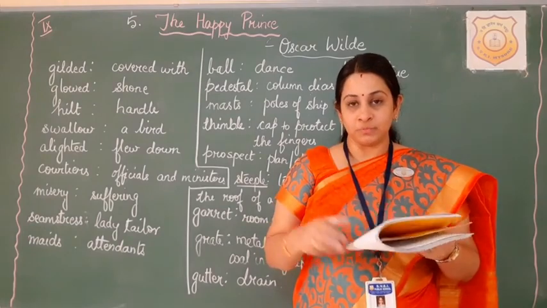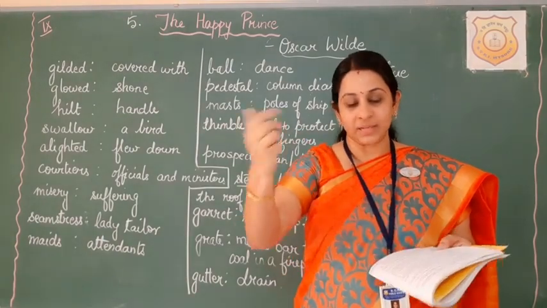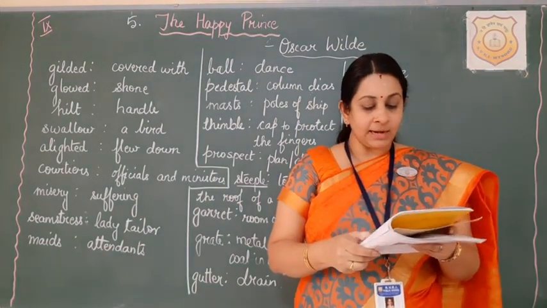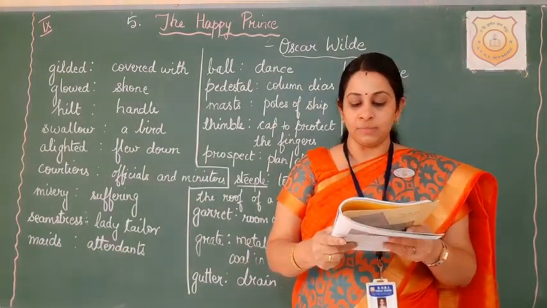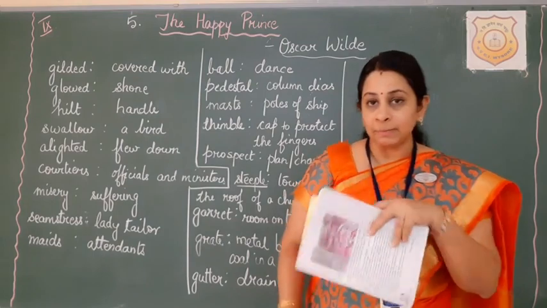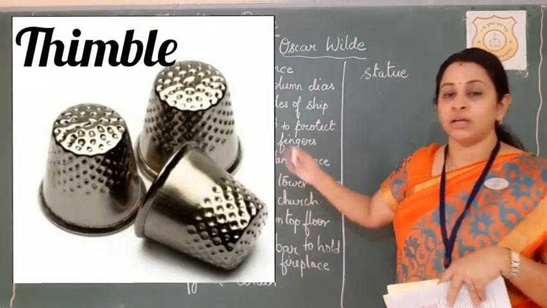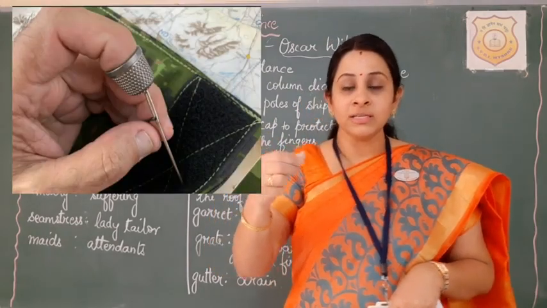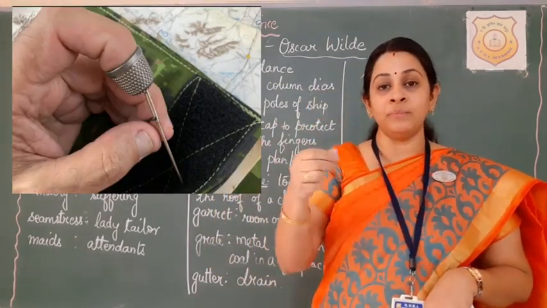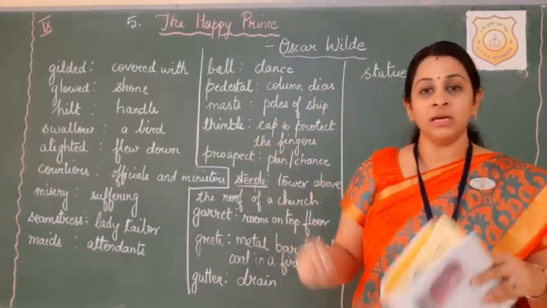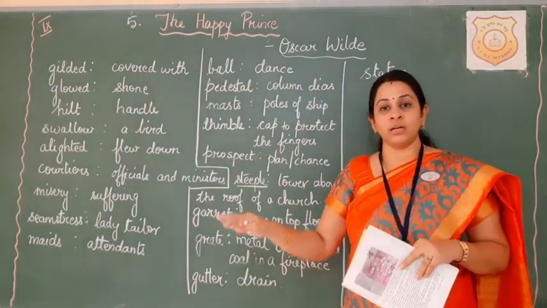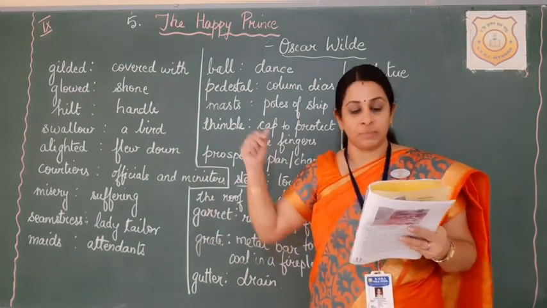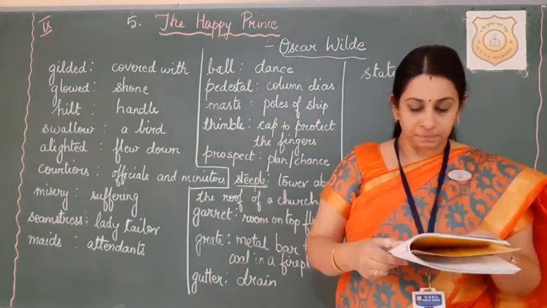In he hopped means the bird jumped inside. In he hopped. He jumped inside and laid the great ruby on the table beside the woman's thimble. Thimble word I have written here. So she would wear a small cap kind of thing on her fingers so that it will protect from being pricked severely with the needles. So she had it on her table, and what did the swallow do? The swallow kept the ruby on the table near this thimble.